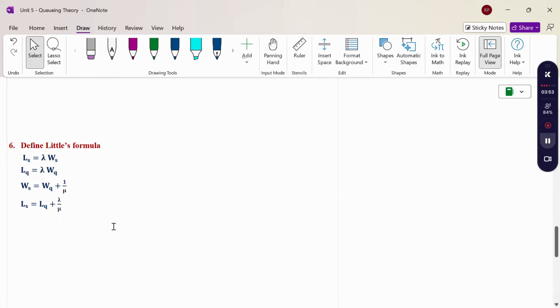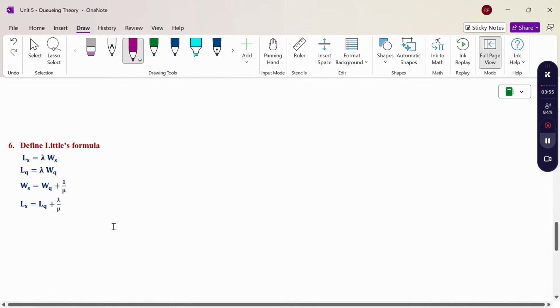Define Little's formula. Little's formula is nothing but the answer to the two questions I mentioned earlier in queuing theory.